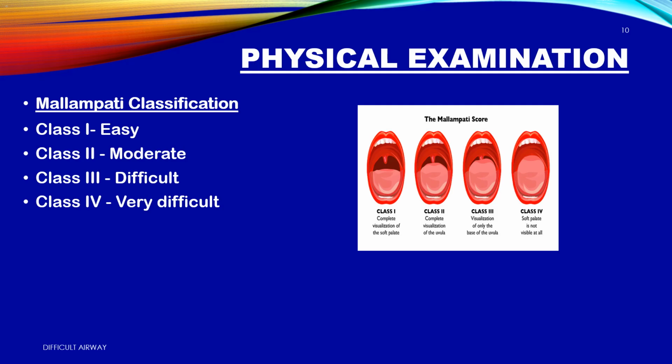Less visible structures equals bigger tongue, or smaller mouth, equals more likely to be difficult to intubate. In short, Mallampati is a 5-second test that predicts if the tongue will block our view. But remember, it's just one piece of the puzzle. We never rely on Mallampati alone.